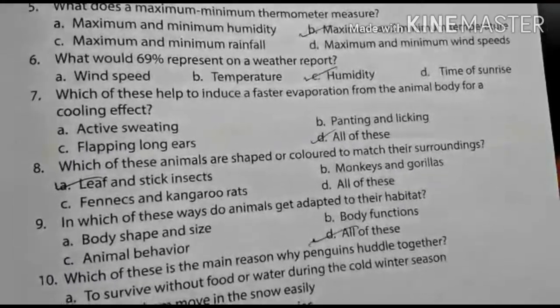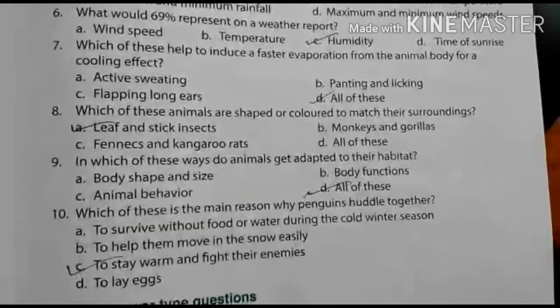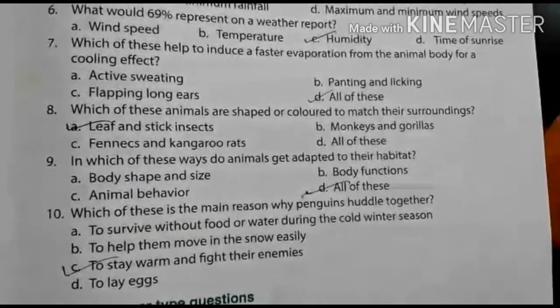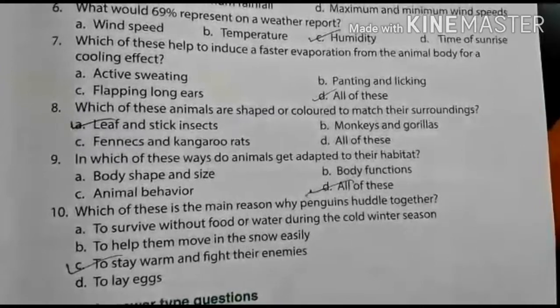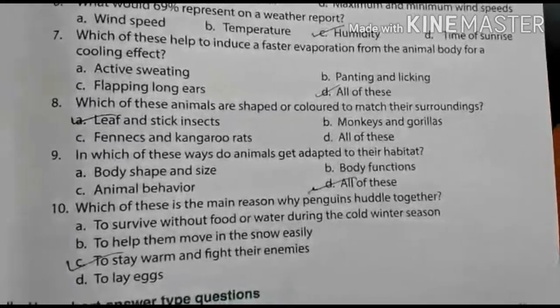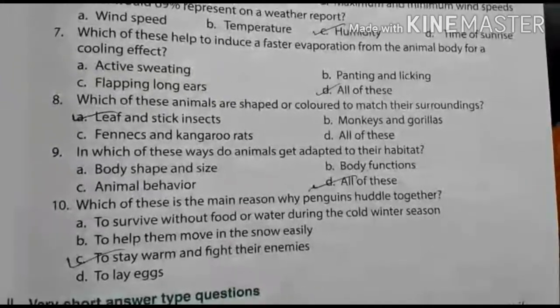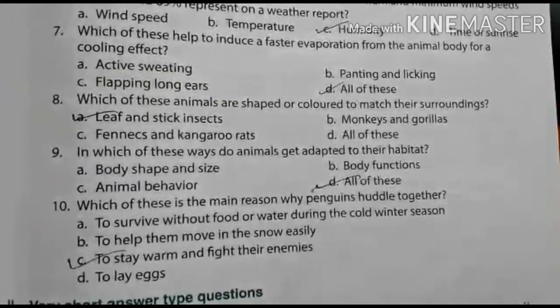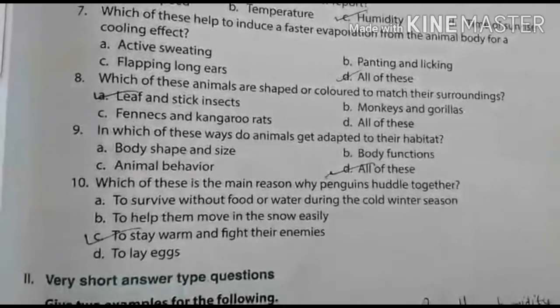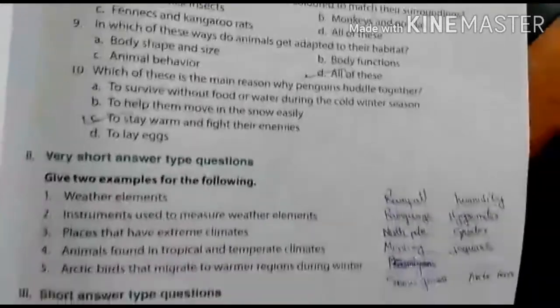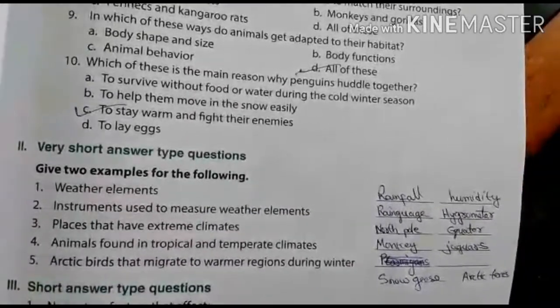Leaf and stick insects. In which of these ways do animals get adapted to their habitats? All of these. Which of these is the main reason why penguins huddle together to stay warm? And in these examples you can give your own also.